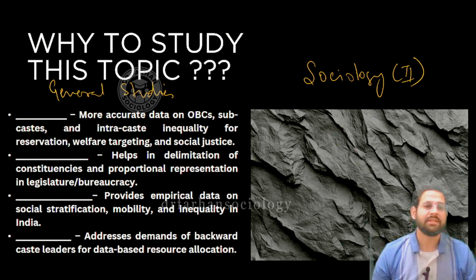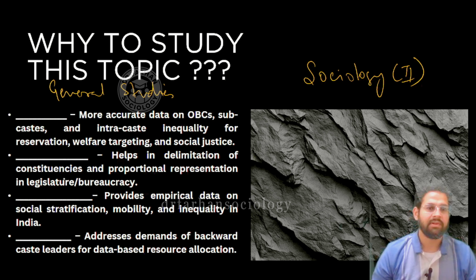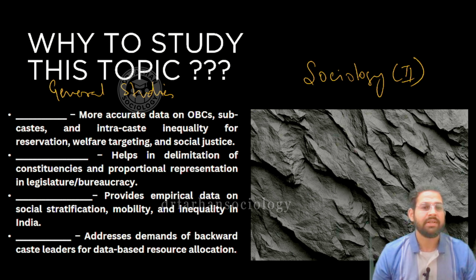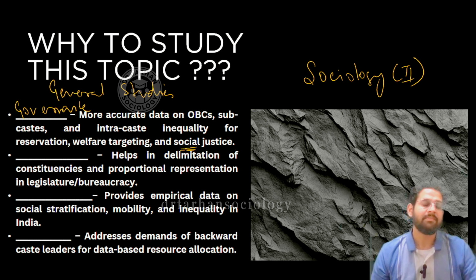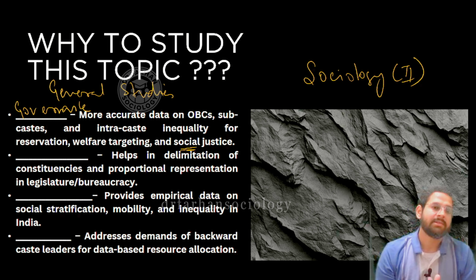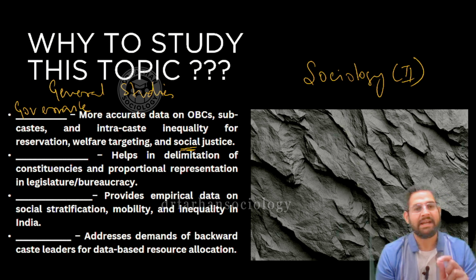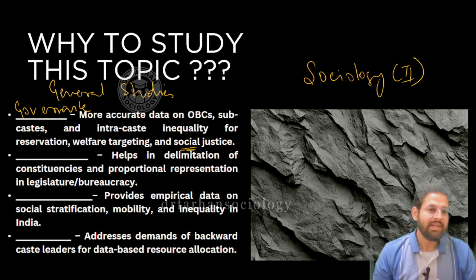Now, in your general studies area, this particular phenomenon is going to be more accurate when we are trying to measure the different inequalities. So to practice, the topic name is social justice itself. When we are looking at the aspect of polity, in the form of governance: how well the schemes can be implemented, how the policies are supposed to be framed, how do we measure the intra-caste inequalities, should the agenda of reservation be further promoted? So when it comes to governance topics, this becomes an important area.